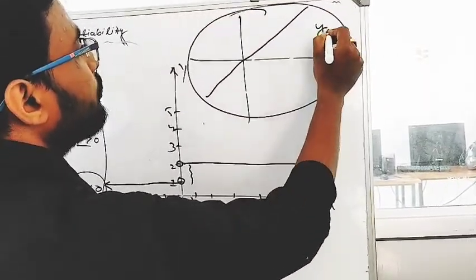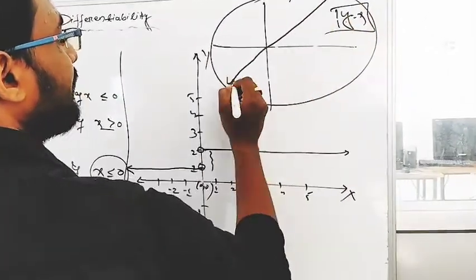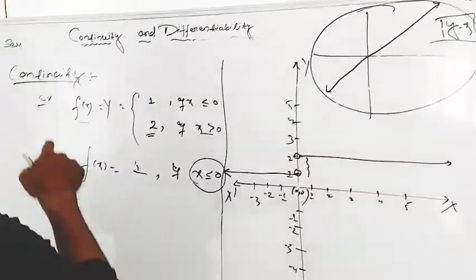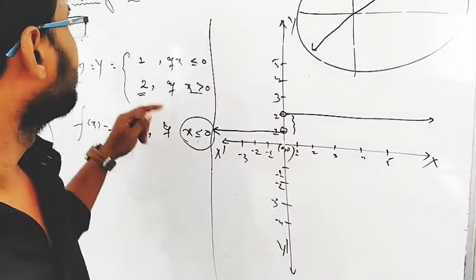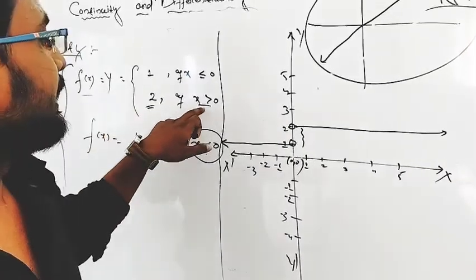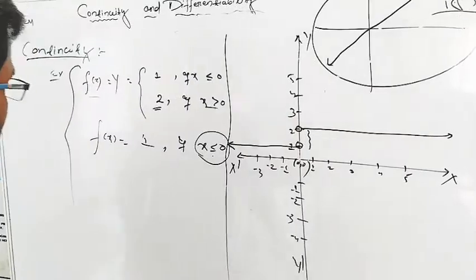This is a graph of y equal to x. Yes or not? Here, y equal to x is a graph that is not jumping, with no breakdowns. But in this function, there is a breakdown at this position. The function gives 1 if x is less than or equal to 0, and gives 2 if x is greater than 0. So there is a breakdown at this position, so the graph is known as discontinuous.